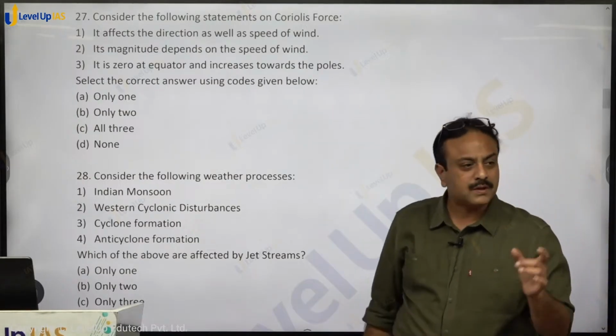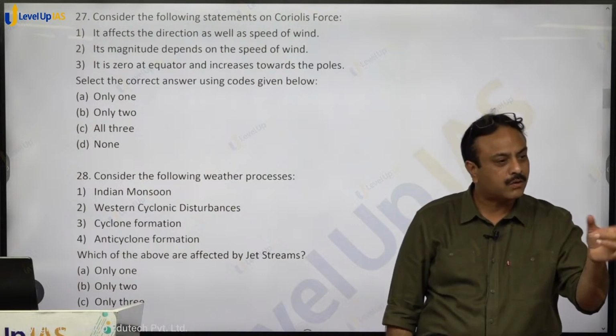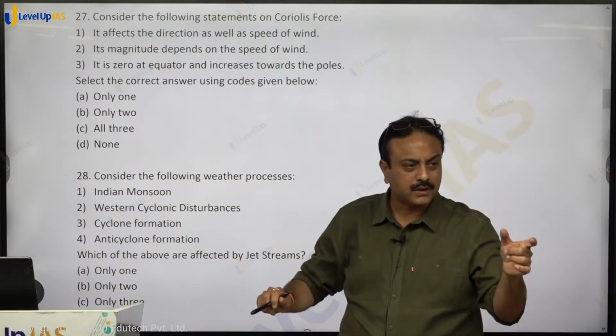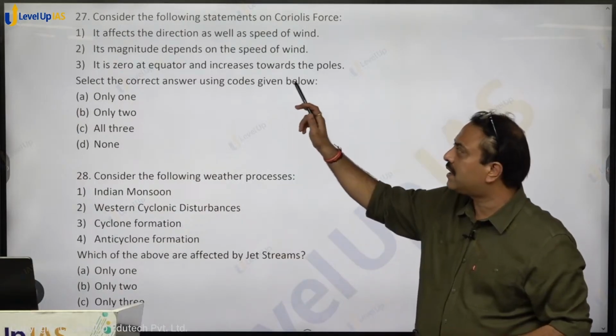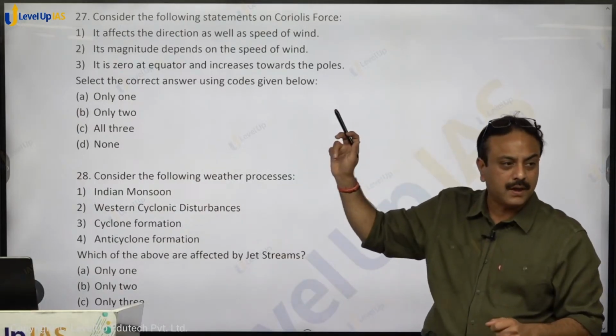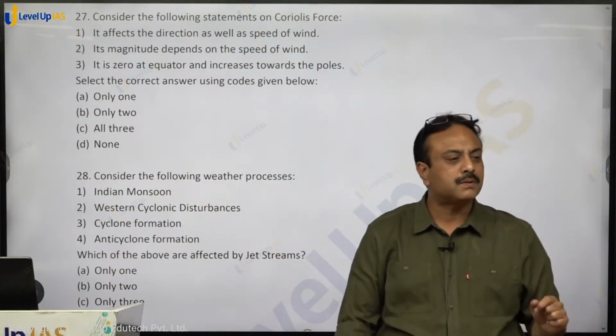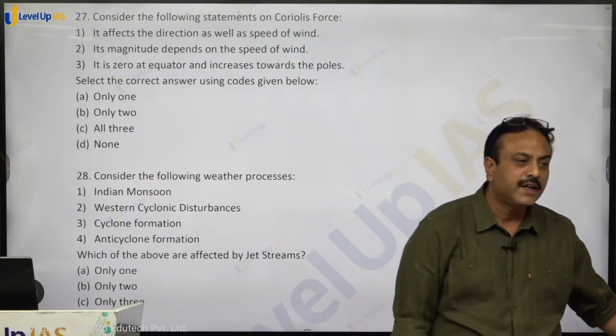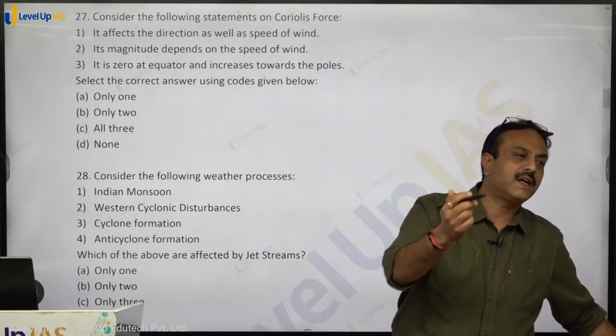Consider the following statements on Coriolis force. The statement says Coriolis force affects the direction as well as the speed of the wind. Coriolis force is not responsible for the speed of the wind. It only affects the direction of the wind. Speed depends upon the pressure gradient force.